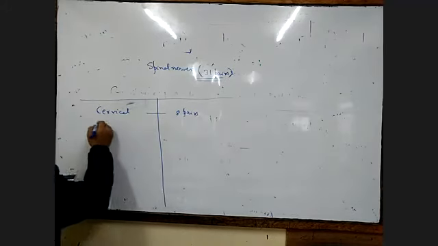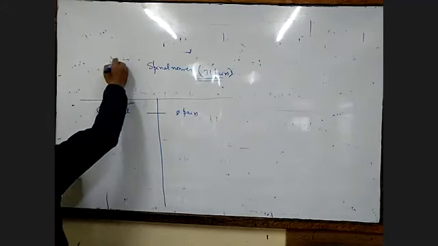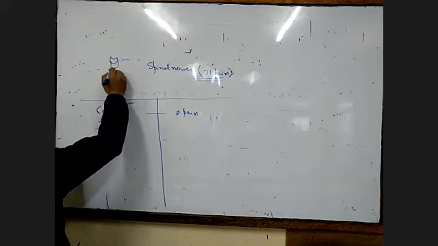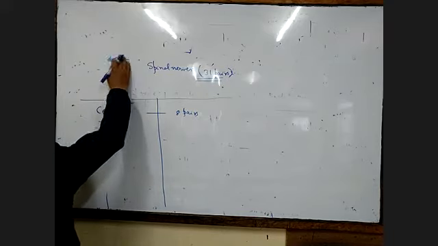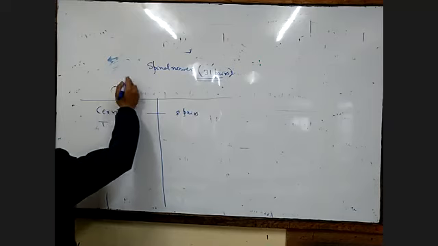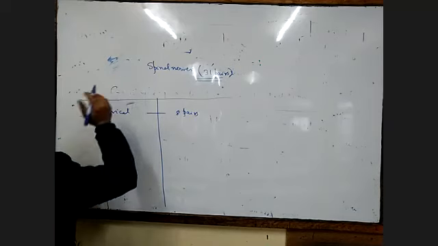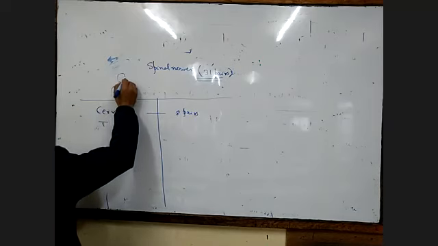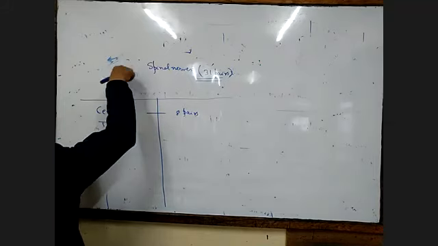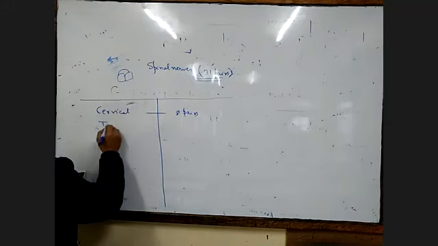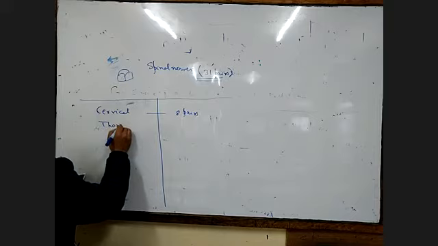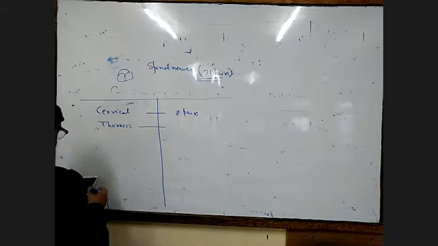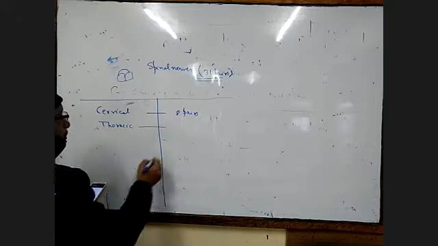Then we have thoracic. Below the cervical, we have the thoracic. 8 pairs means this side and that side, both sides are there. They are joined like this, in this way. 8 pairs on the two sides. Then the thoracic is 12 pairs.